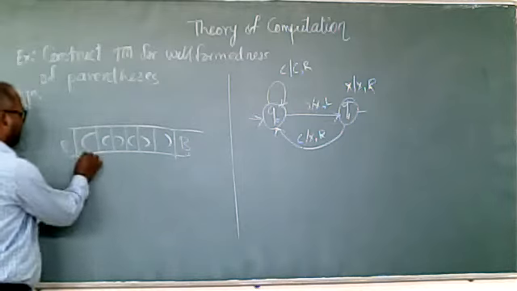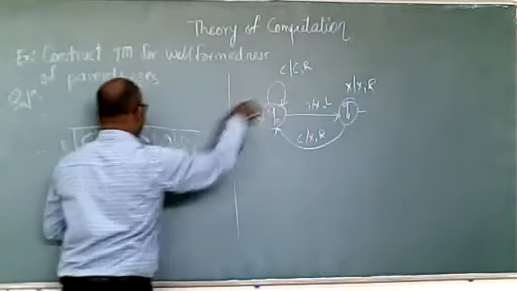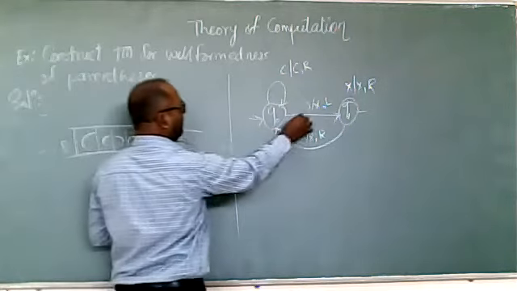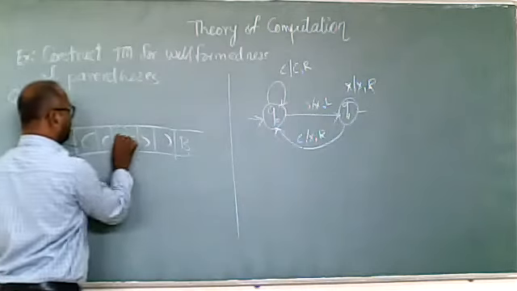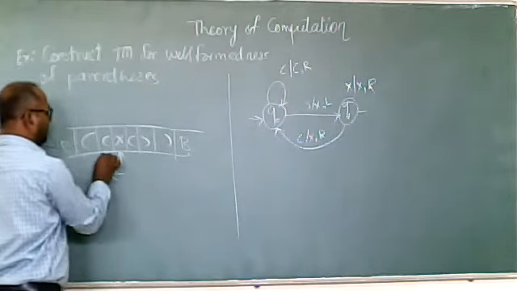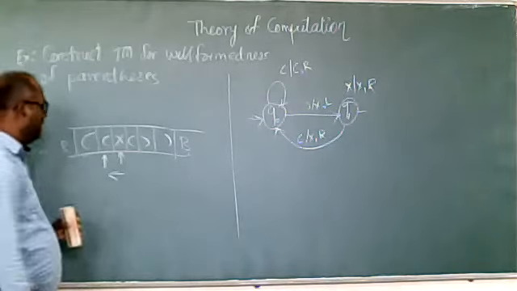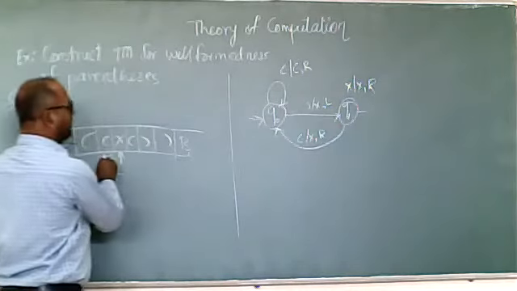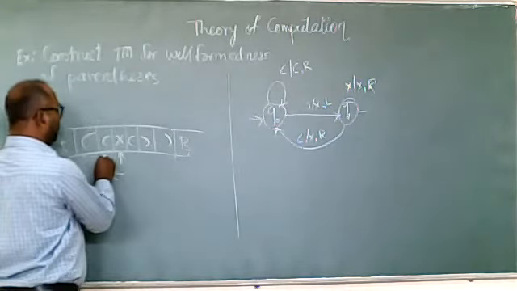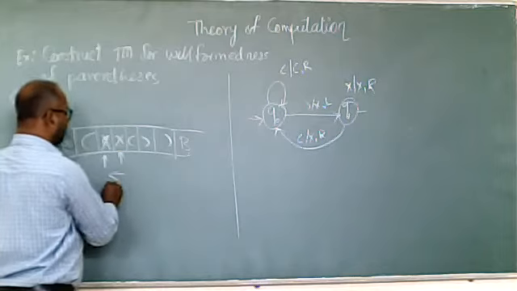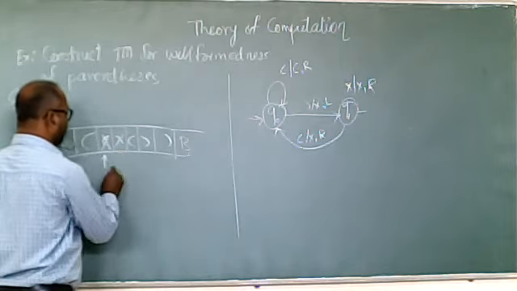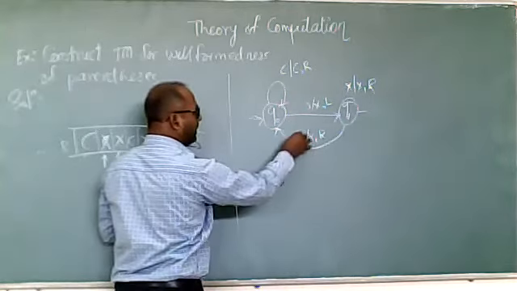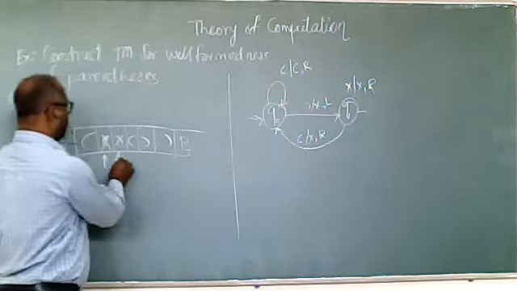First, skip the opening brackets. All openings skipped, we are getting a closing bracket. Closing, mark it as X and change the direction towards the left. Moving left, we find the opening bracket. Opening bracket, we have to make it X and change the direction towards the right.